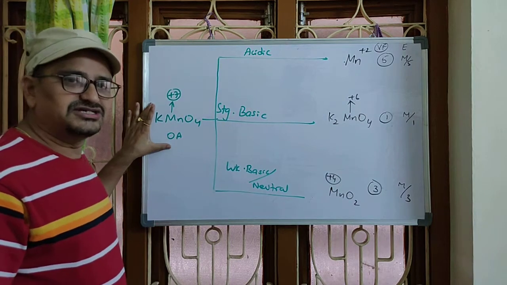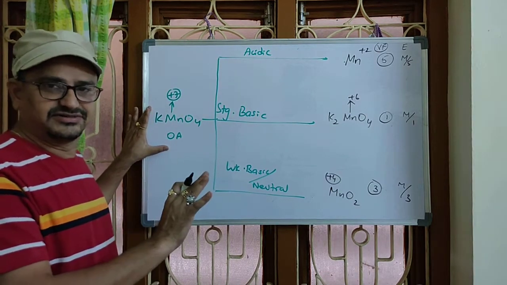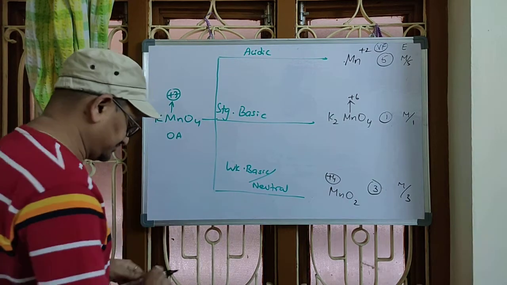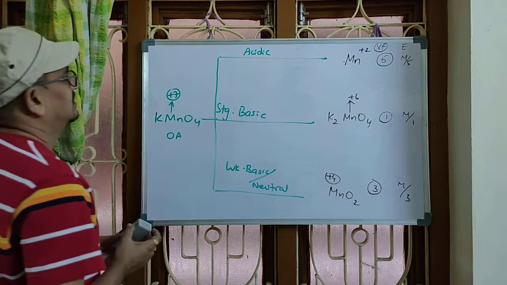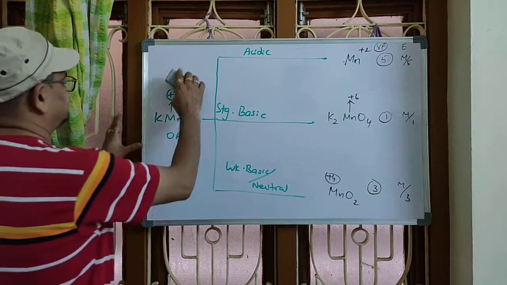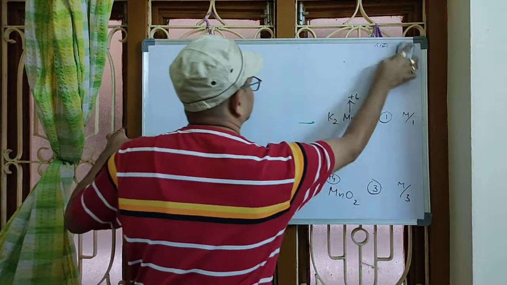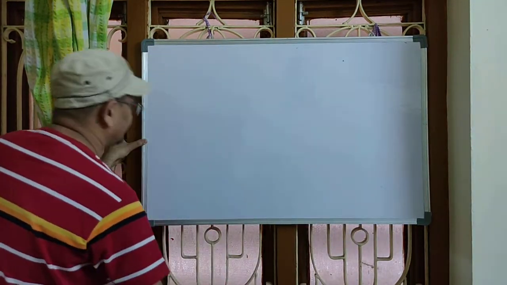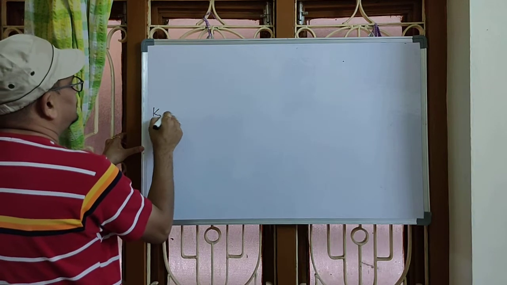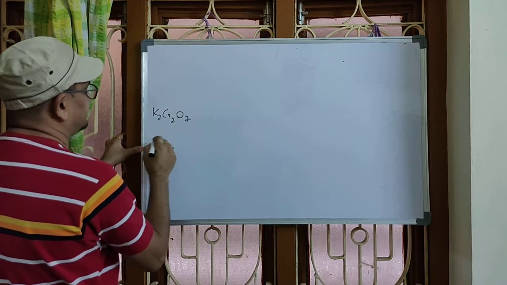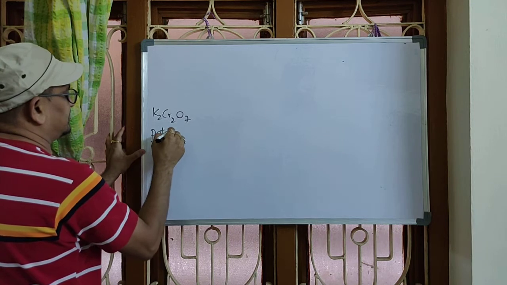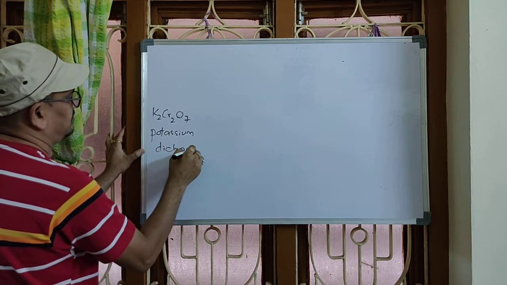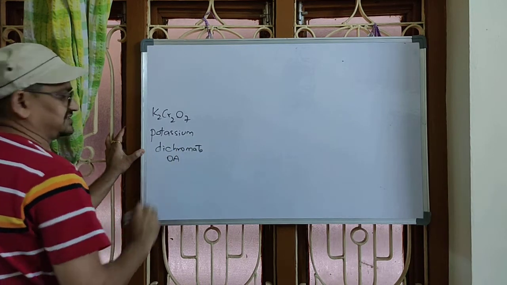This is one oxidizing agent, potassium permanganate. Right? Now, let us do another case, another oxidizing agent. That is potassium dichromate. Let us calculate the equivalent mass of potassium dichromate. K2Cr2O7 is potassium dichromate. Even this is also an oxidizing agent.